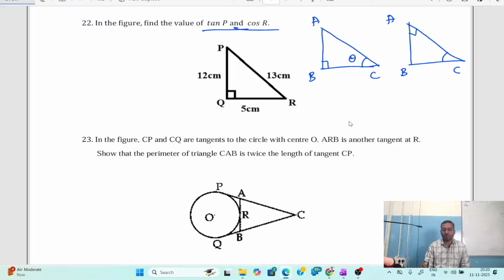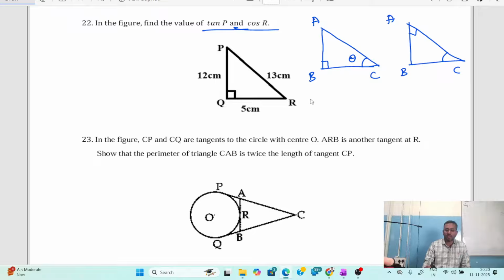Please understand this concept clearly so that in any future problems you do not make mistakes. According to figure 1, angle B is 90 degrees and angle C is an acute angle. According to figure 2, angle A is 90 degrees and angle C is an acute angle. In this figure, I have given the name for angle C as theta. In this figure, I have not given any name for this acute angle.